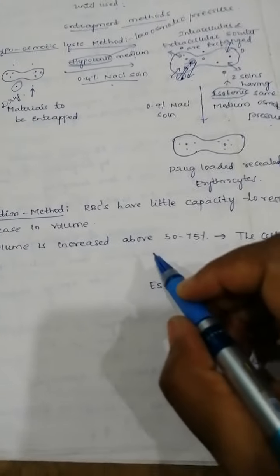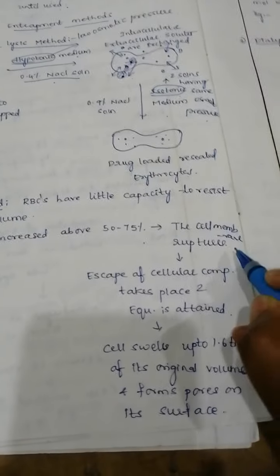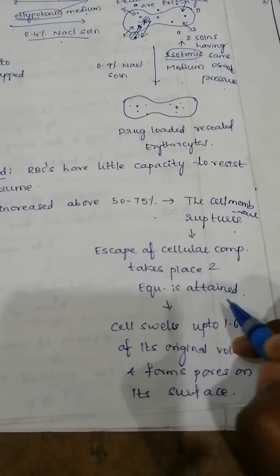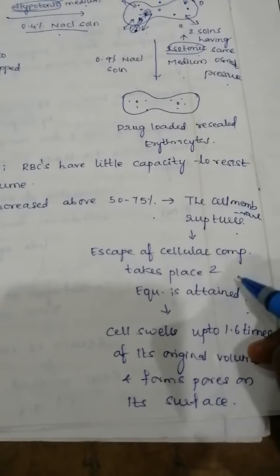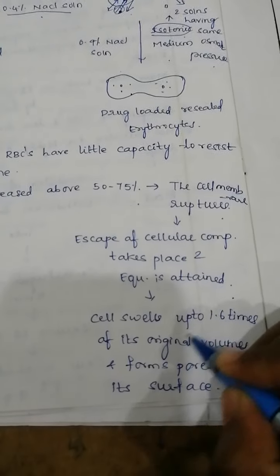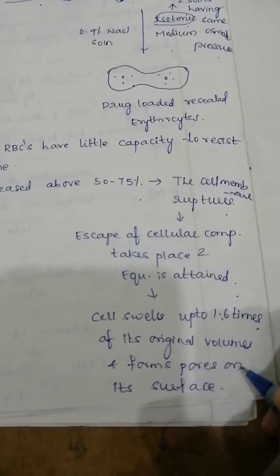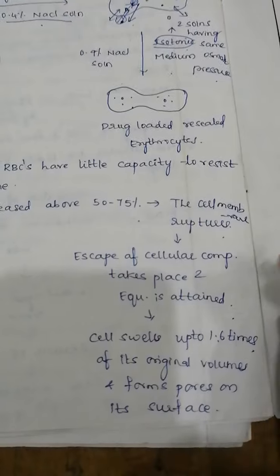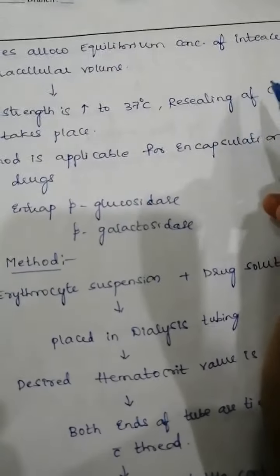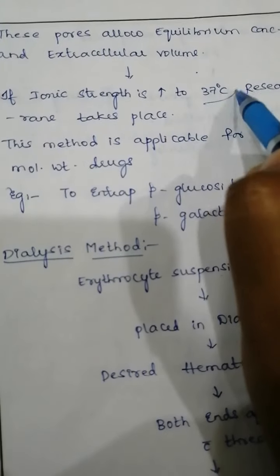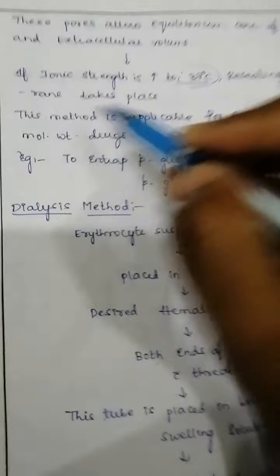So if the volume is increased above 50 to 75%, what happens? The cell membrane ruptures. Then escape of cellular components takes place until equilibrium is attained. Afterward the cells swell because of the excess water entering. They swell up to 1.6 times their original volume and form pores on the surface. Small pores are formed along with the swelling of the cells. Then these pores allow equilibrium between the intracellular and extracellular concentration. Afterwards, if ionic strength is increased at 37 degrees centigrade, resealing of the cell membrane takes place.